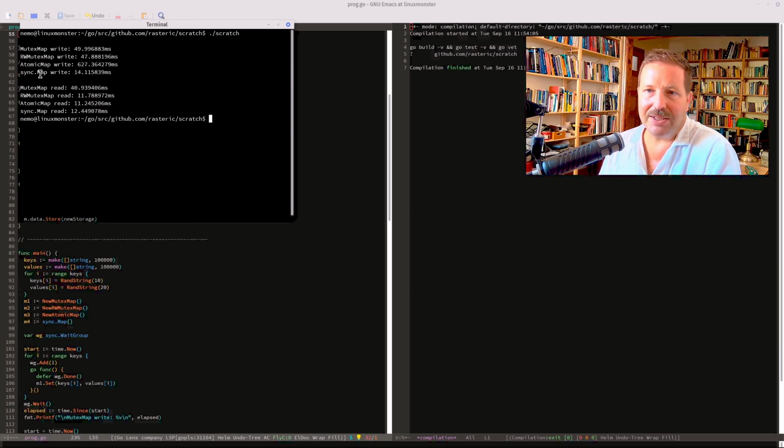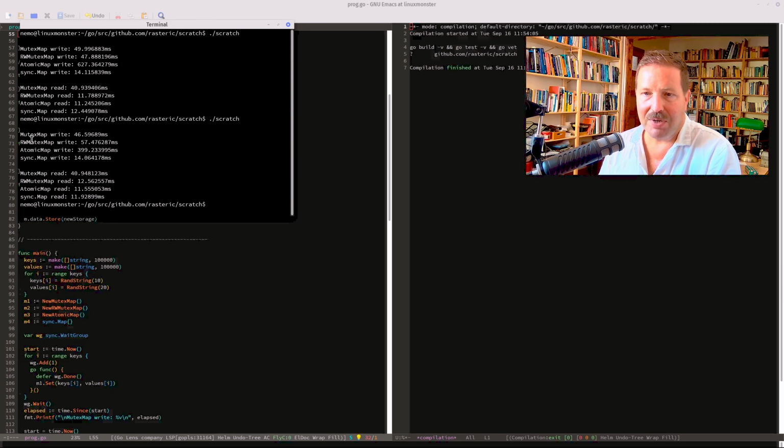So that is expected. Then what's also expected is, of course, that the read-write mutex map is much faster on read. So you should use a read-write mutex, not a mutex when you can. You should definitely do that because the mutex is kind of slow in comparison to the read-write mutex. The read-write mutex can even beat the mutex in writing sometimes, but it's usually slower, as you can see here. But in reading, it's always much faster, so that's a good idea.